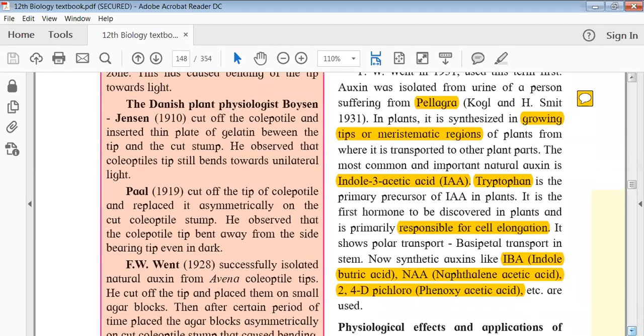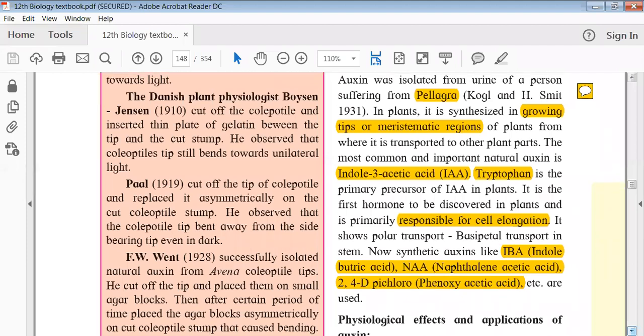So I hope you will make the table which I have asked you to do. As we are going ahead, after every lecture, today we will finish auxins and gibberellins maybe. So after the lecture, whenever you are getting time at home, just make the table for the auxin and gibberellins. Let's see how it works then.